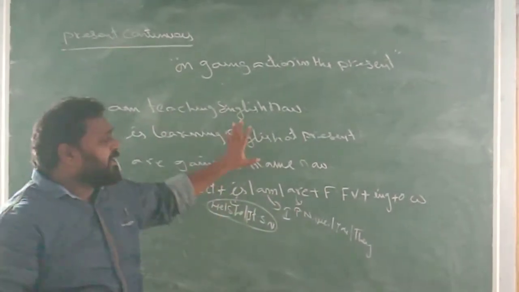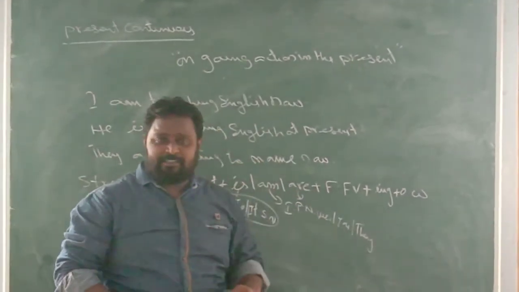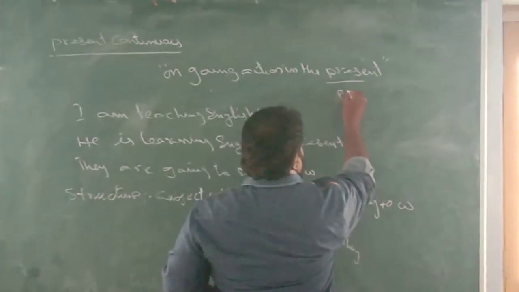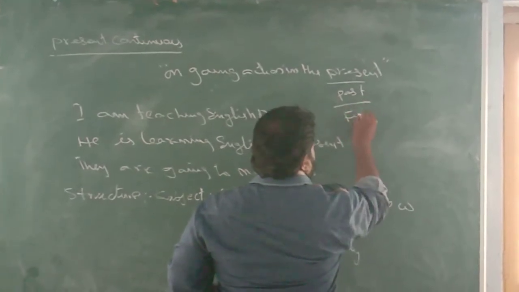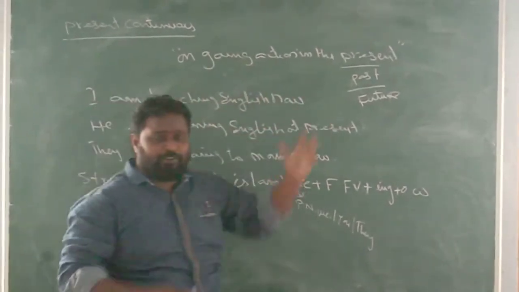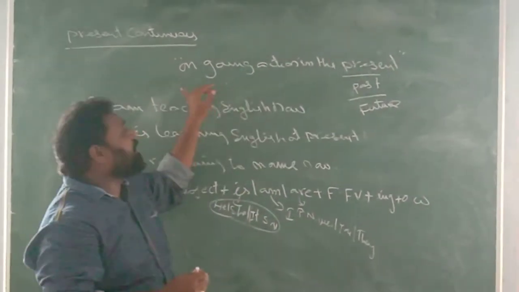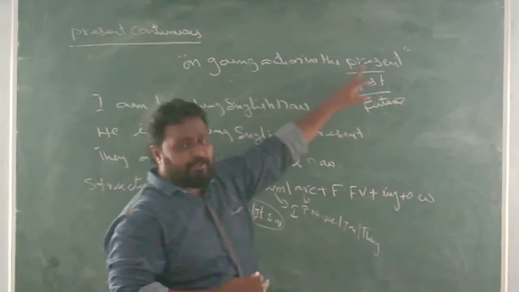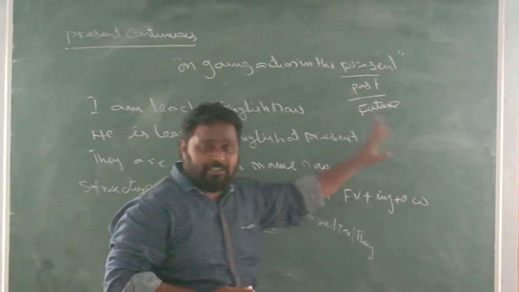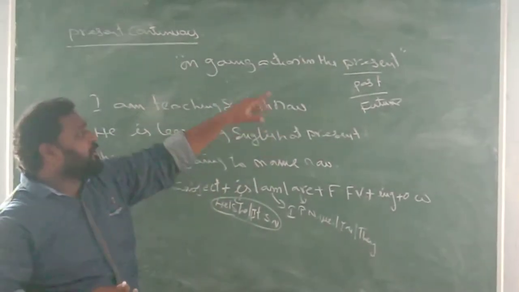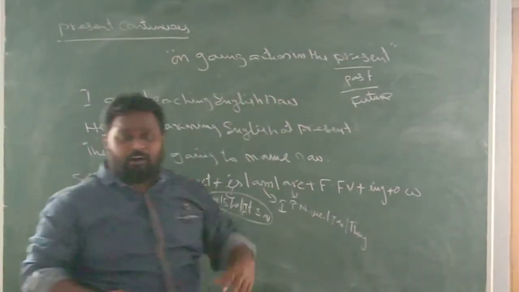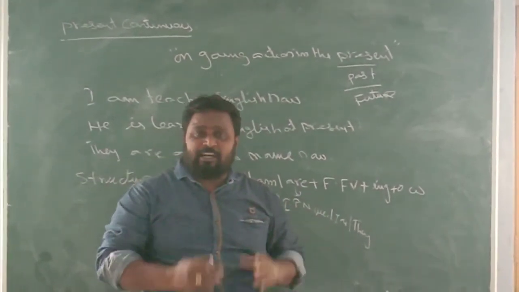In the same way, we can easily learn three tenses. If it is past continuous tense, just change it to past. If it is future continuous tense, just change it to future. You can compare the three tenses. Present continuous tense: ongoing action in the present. Past continuous tense: ongoing action in the past. Future continuous tense: ongoing action in the future. So only the time will be changing. All the actions are continuous actions.